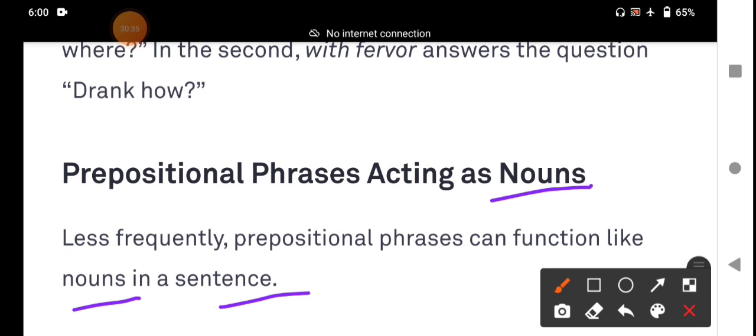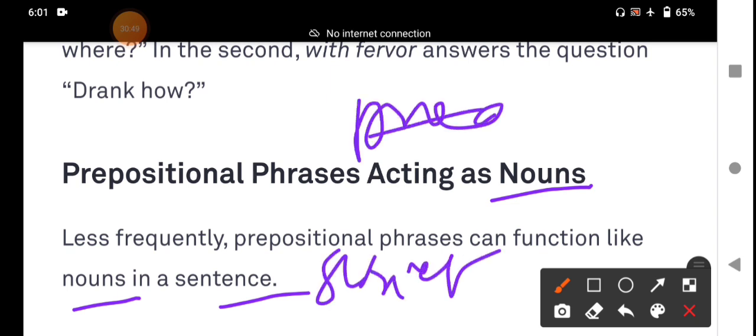They function directly as a noun, that prepositional phrase. A prepositional phrase as a noun will usually be the subject of the sentence. It is mostly the subject of the sentence, or sometimes it's a complement of the sentence. A noun prepositional phrase generally acts as the subject of a sentence or the complement. Only in two positions it comes. The prepositional phrase functions as a noun, my dear students.